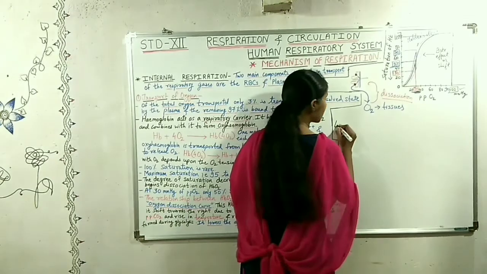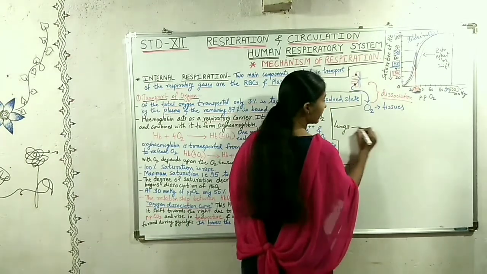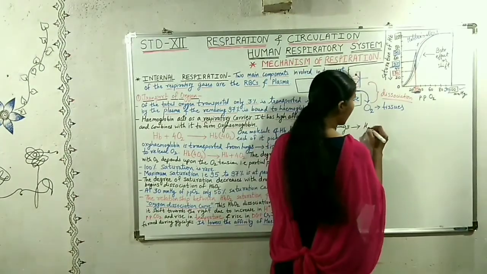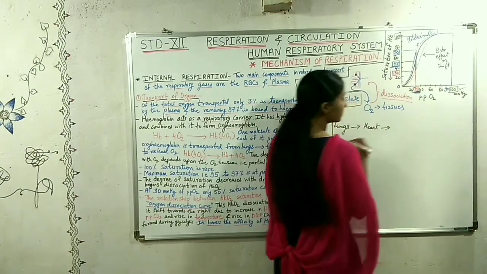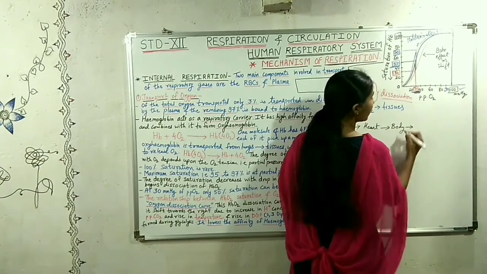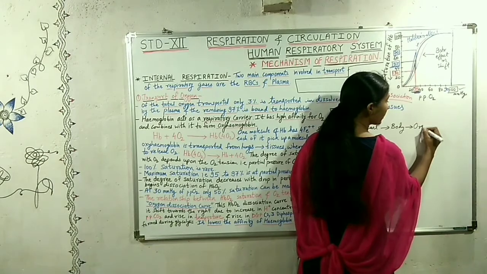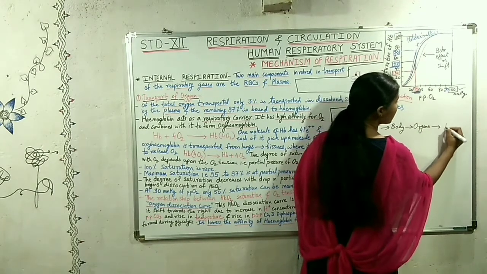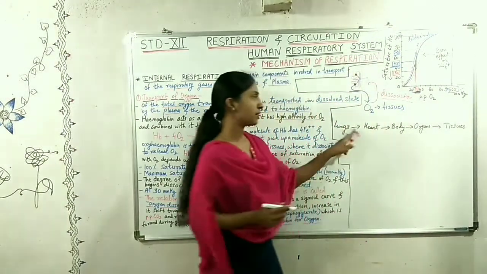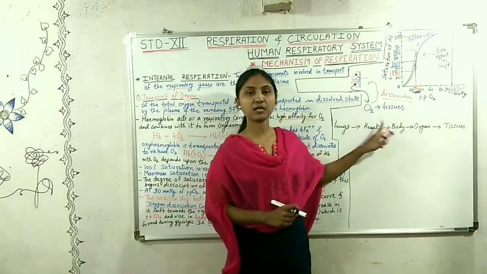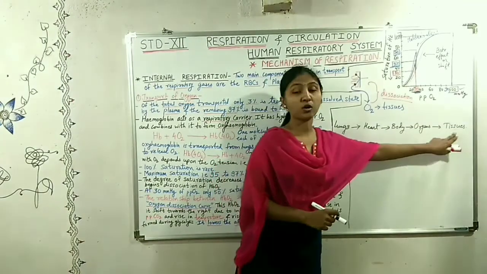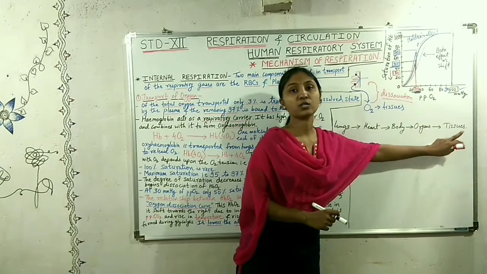Suppose the lungs. We know that the lungs pass blood to the heart, the heart passes the blood to the body, in the body the blood is passed to the organs, and from the organs to the tissues.